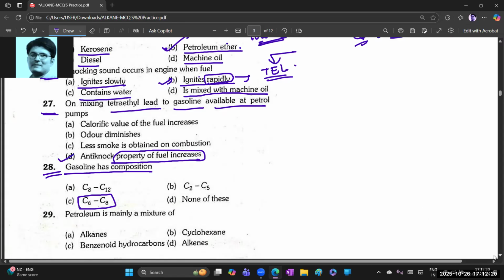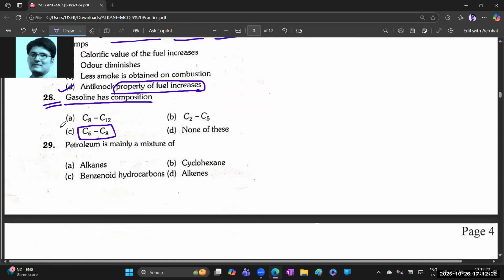Next question, 29th one. Petroleum is mainly a mixture of hydrocarbons, not cycloalkanes, benzenoid compounds or alkenes, only alkanes. So a proper mixture of alkanes gives petroleum, which we prepare as an energy source.